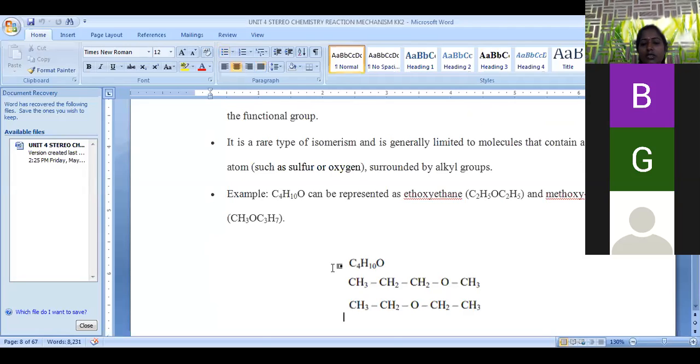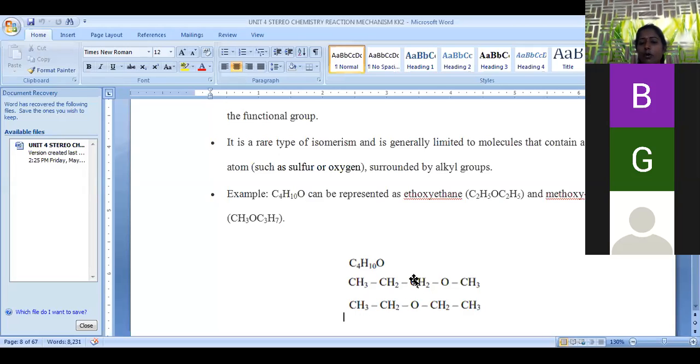When we take the molecular formula C4H10O, here it is an ether compound. Around this oxygen, on one side is a methyl group and on the second side a propyl group. The carbon chain length is 3 on one side, 1 on the other, in the first compound. In the second compound, one side is ethyl and the second side is also ethyl. So around the functional group, the carbon chain length is varied. If the carbon chain length is varied, that is called metamerism.